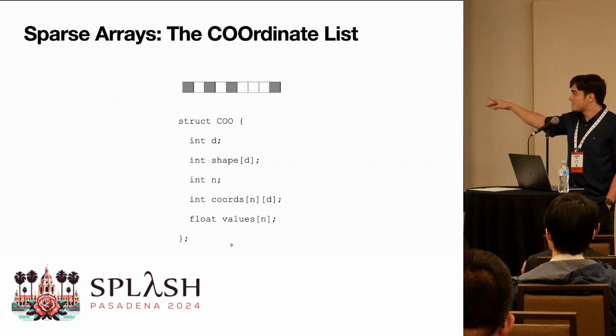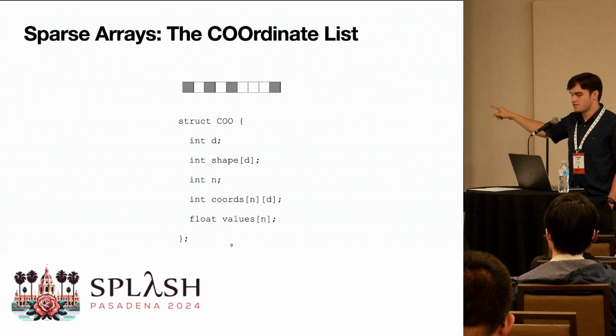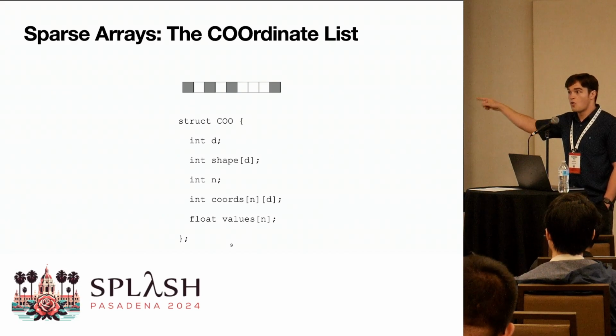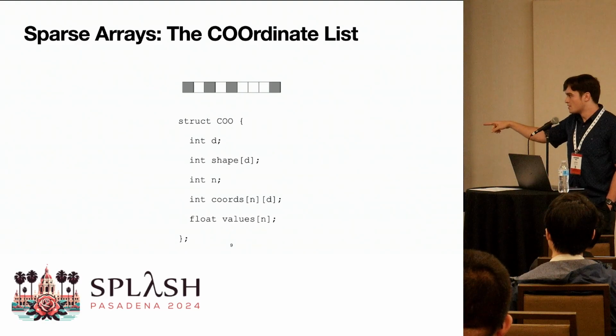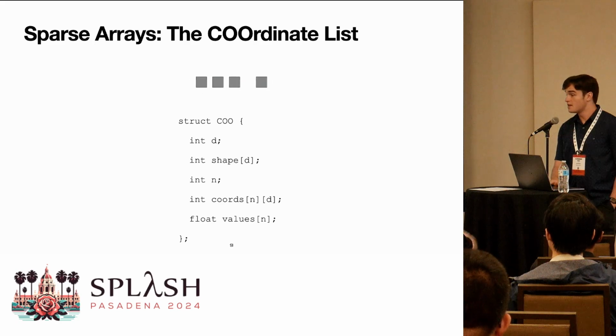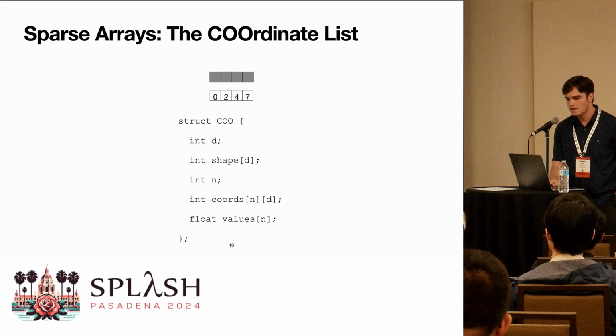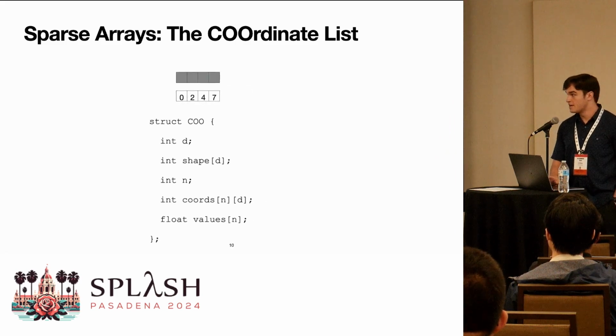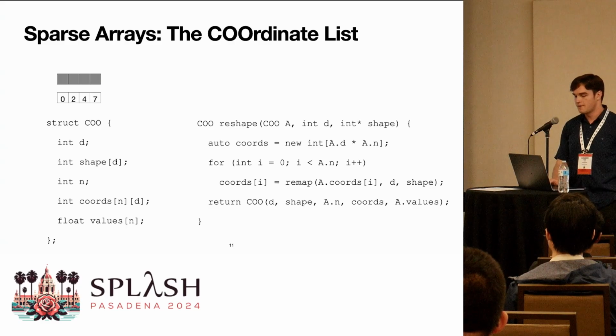The coordinate list also stores the dimensionality, also stores the shape, but it also stores the number of non-zeros and a coordinate for each of those non-zeros, and then a value for each of those non-zeros. So it looks a little bit like this. Reshape for the coordinate list array is far more complicated than just an O of 1 time metadata update.